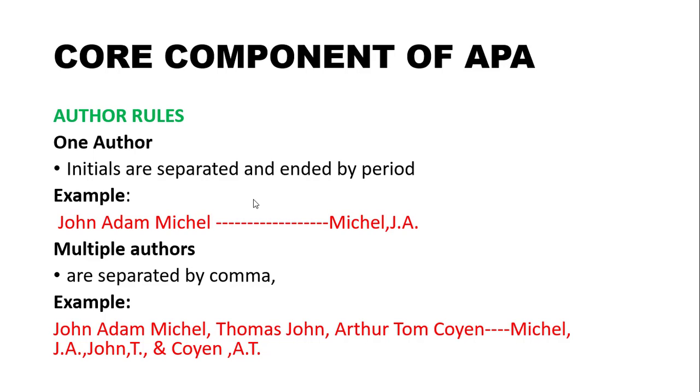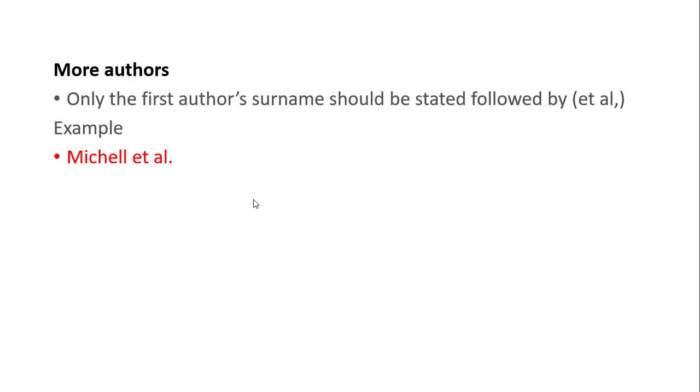So you have to write et al. That is the word you have to use to indicate the remaining authors. So these are all the author rules you have to follow in the case of APA style of referencing.